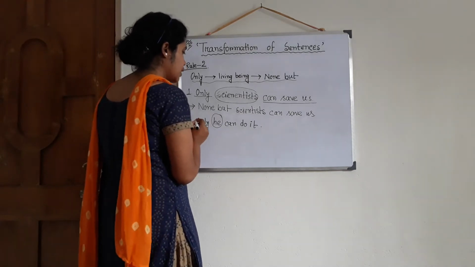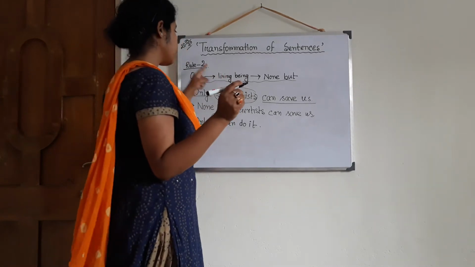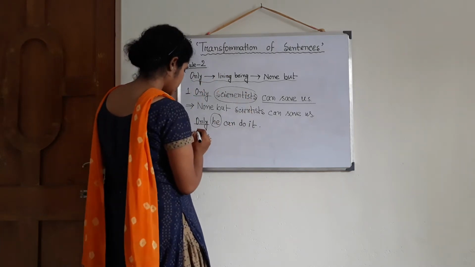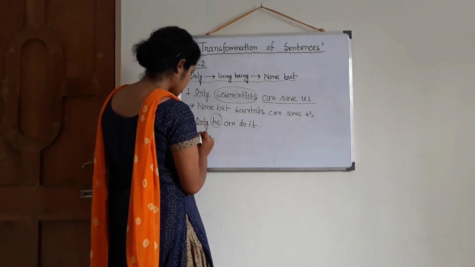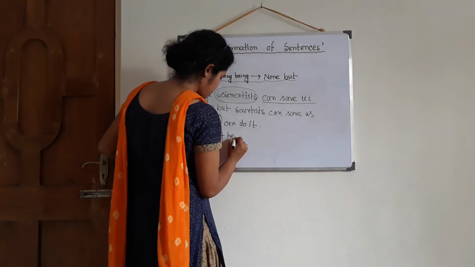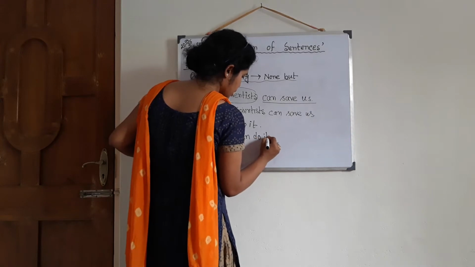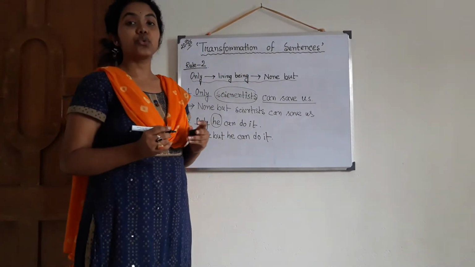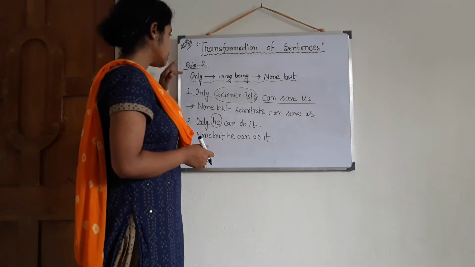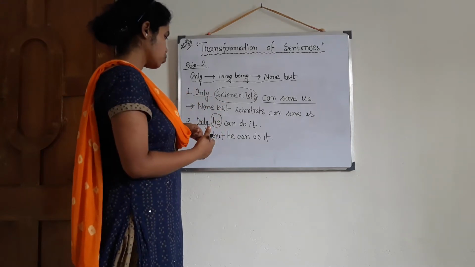He is the subject, and here only is written. He is definitely once again a living being, because I am only working on living beings. So according to the rules, what will we write first? None but. Okay, none but he can do it. This is very easy. Just memorize the rules. If the subject is a living being, this is what we have to do.